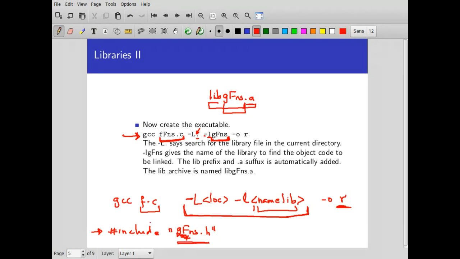and the compiler will then compile it, and this part tells it where the actual compiled library is available, and so that will be put together with the compiled f.c into R. So it becomes a complete executable, a static executable, right? So this is statically linked. So all your library functions and everything are inside this. And now you can execute it anywhere.